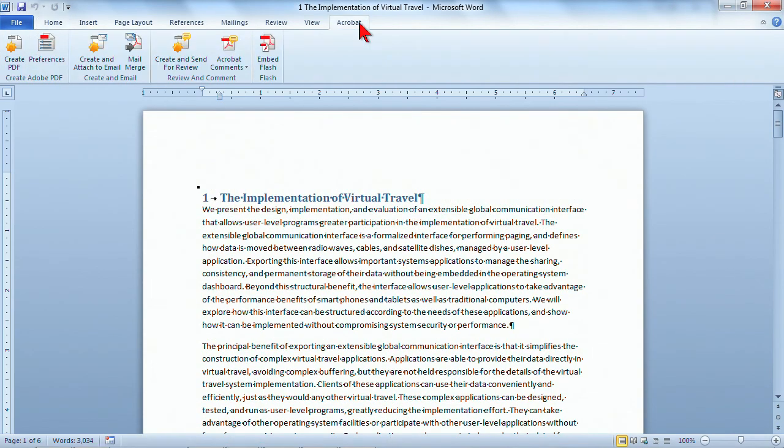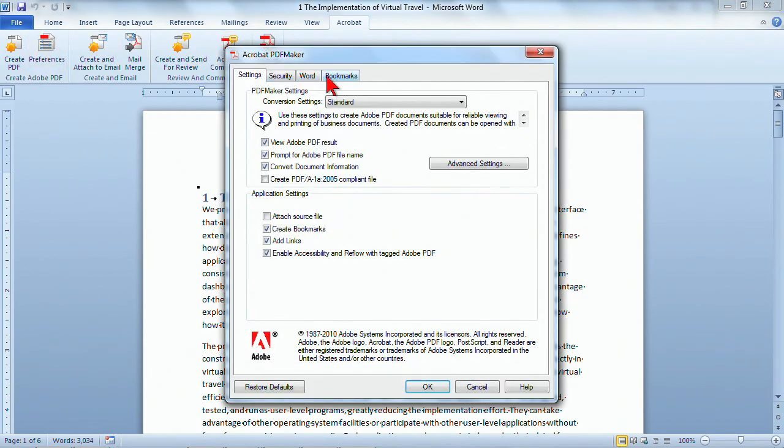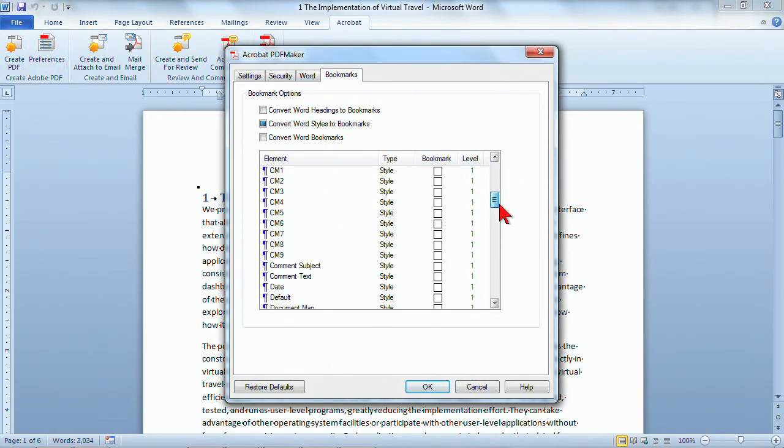And when I take a closer look at Acrobat, click on Preferences and Bookmarks, I'm noticing that those settings are still in place. Even though I don't even have the styles in list, you can see how the settings that I made have changed even after Word has been closed.